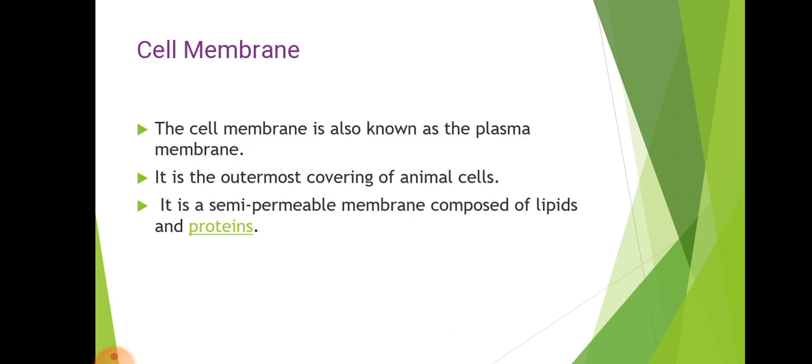Cell membrane. If you see the cell membrane, it is another component, along with the cell wall, that we are studying. The cell membrane is also known as the plasma membrane. It is the outermost covering of animal cells. It is a semi-permeable membrane composed of lipids and proteins.